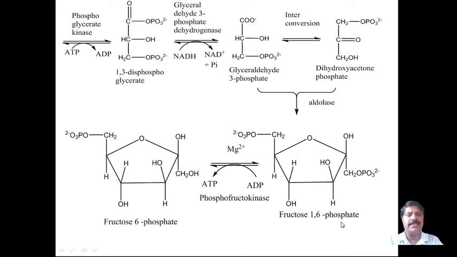Fructose 1,6-diphosphate will be formed, and this fructose 1,6-diphosphate is further converted into fructose 6-phosphate by removing a phosphate molecule, with the conversion of ADP to ATP, using a magnesium 2+ ion as a cofactor and phosphofructokinase as the enzyme.